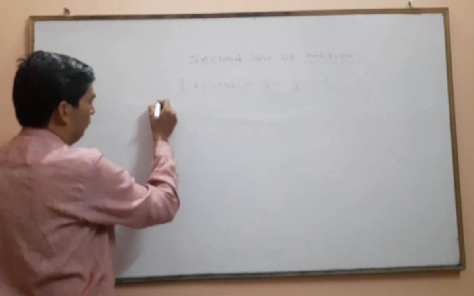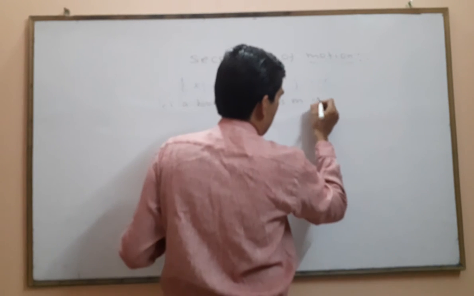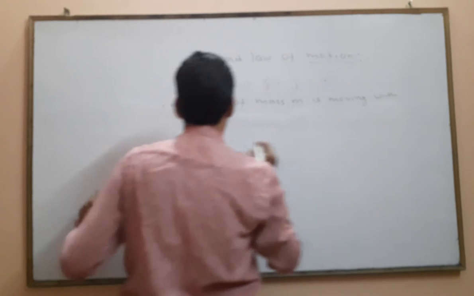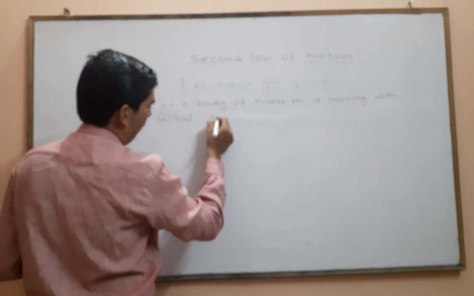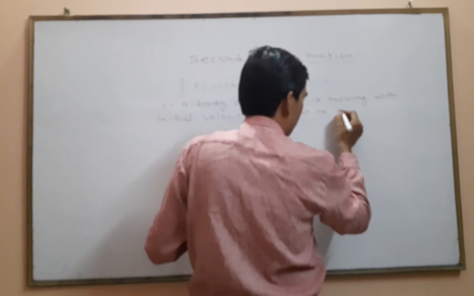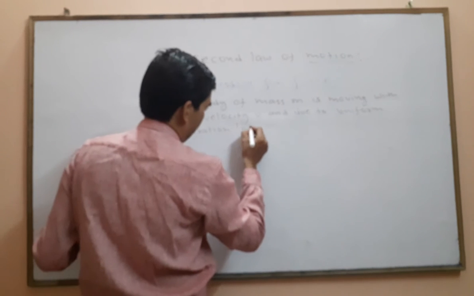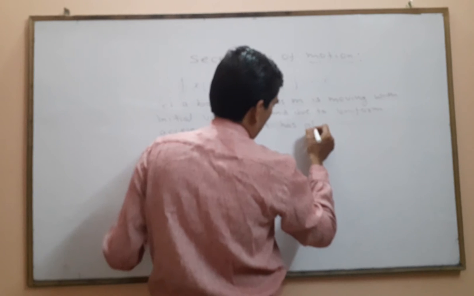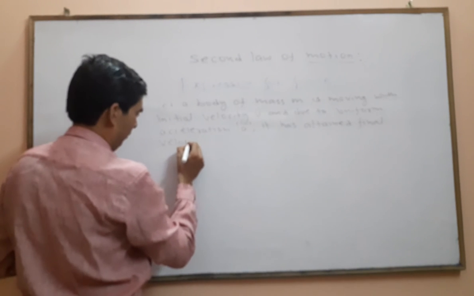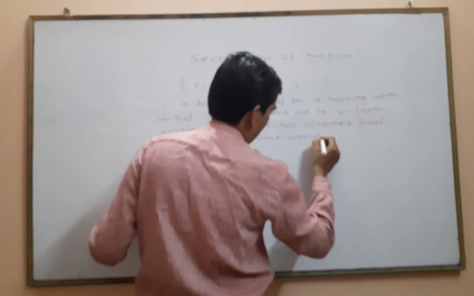Let a body of mass m be moving with initial velocity u, and due to uniform acceleration a, it has attained final velocity v in time interval t seconds.